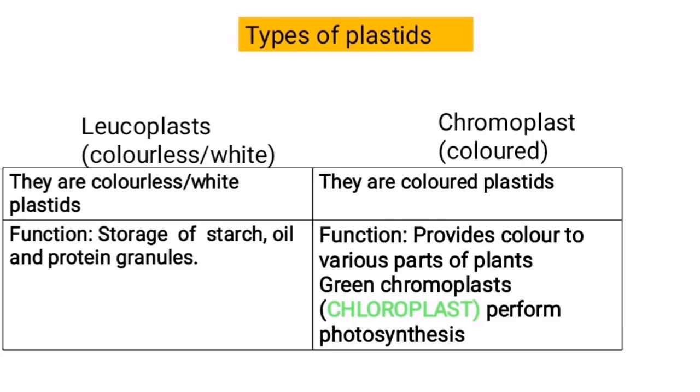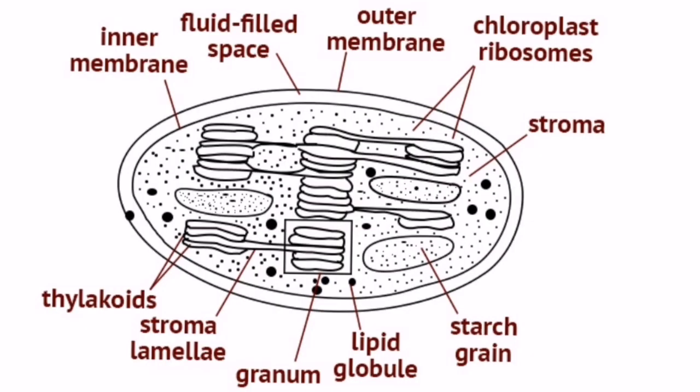So I hope you have understood the types of plastids and the function of plastids. Now let us move on to the structure of plastids. For that, we are looking at the diagram of a chloroplast, which is a type of plastid only. In the diagram, you can see that it is bounded by two membranes, just like the mitochondria. In chloroplast also, or in all kinds of plastids, two membranes are present.